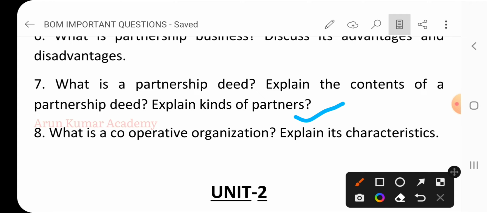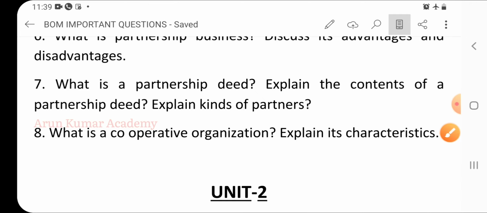Then the eighth one, what is a cooperative organization? Explain its characteristics. Among all these 5 forms of business organization, there is a probability of getting this question also in the first chapter. The first chapter is a very lengthy chapter. Among all these questions you might get any 2 long questions, and out of these 2 questions you need to write only 1 long question.